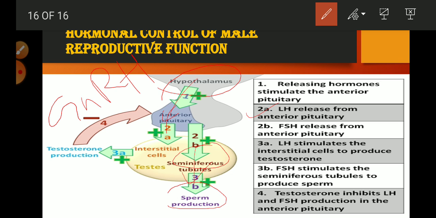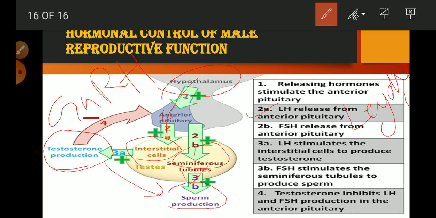The interstitial cells, stimulated by luteinizing hormone, have the very important role of producing testosterone. Testosterone is not only important for the production of sperms, but also helps in the maturation of the sperms and produces secondary sex characters. Luteinizing hormone stimulates the interstitial cells, also called Leydig cells.